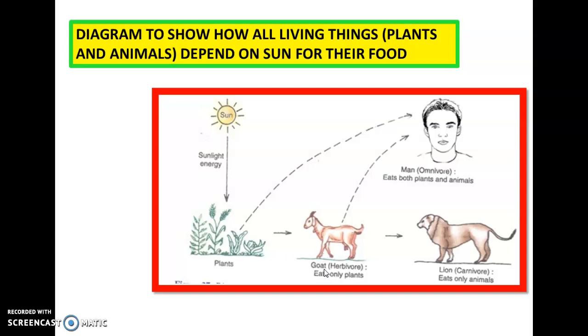Here we can see a goat. A goat is a herbivore that eats only plants, so it is a direct consumer of plants, or we can say the goat directly depends on the plant, right? And the lion is feeding on this goat, but this lion also indirectly depends on the producer or plant. Why? Because the goat feeds on this plant. Likewise, an omnivore eats both plants and animals. So they either depend on plants directly or maybe depend on plants indirectly.